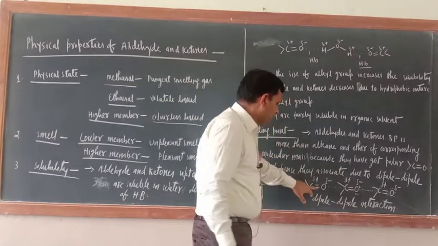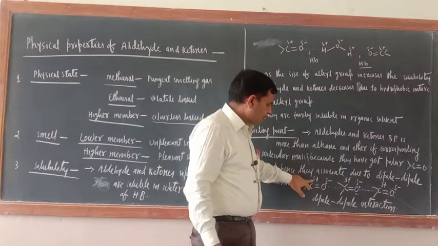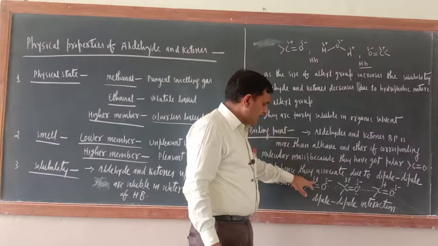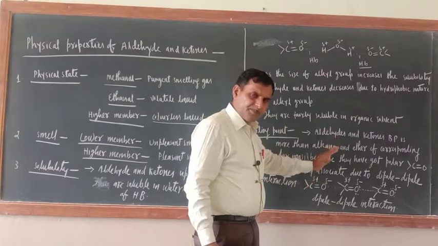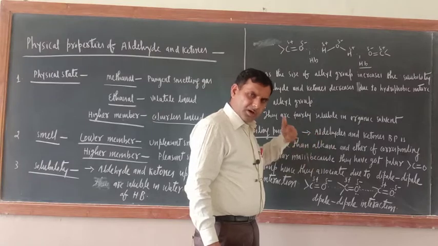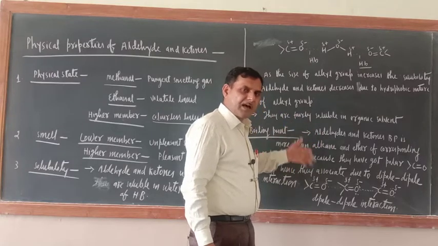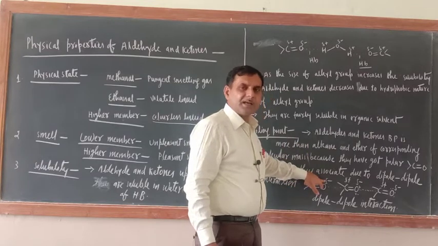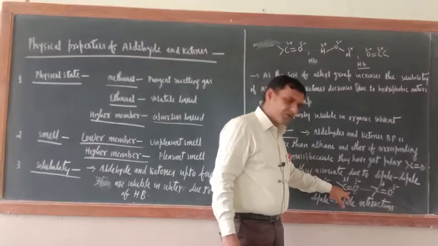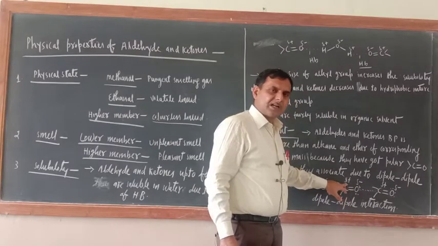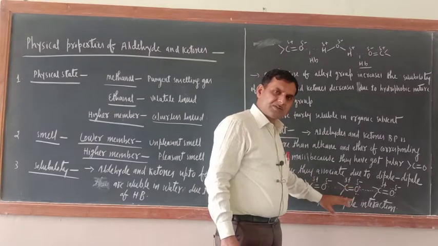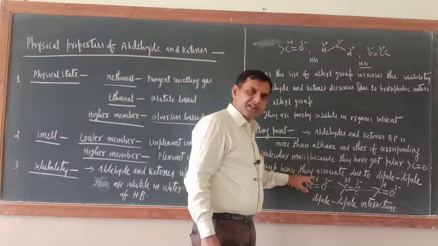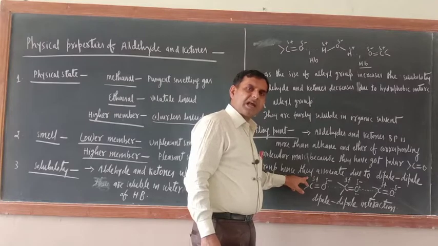So what I am telling you, due to the more polar carbonyl group, aldehydes and ketones will have dipole-dipole interaction. Just see, this is the C=O group, this is positive, this is negative, because O is more electronegative than carbon. So the pi electrons will be shifted toward the oxygen atom. So O will have more electron density, C will have less electron density. So this is slightly positive, this is slightly negative. Same way the other C=O is also there, slightly positive, slightly negative.